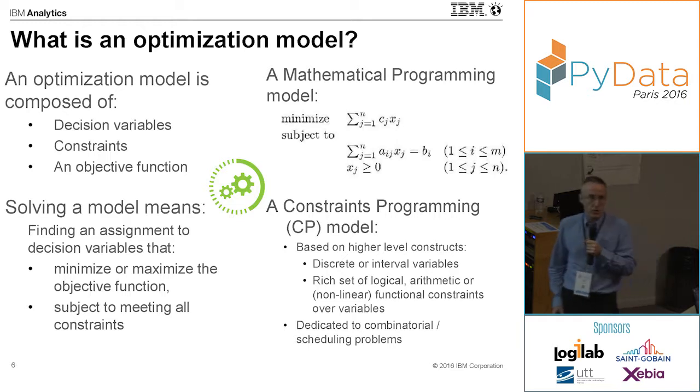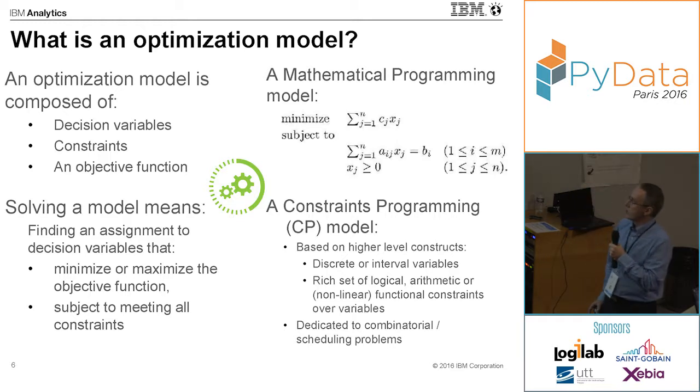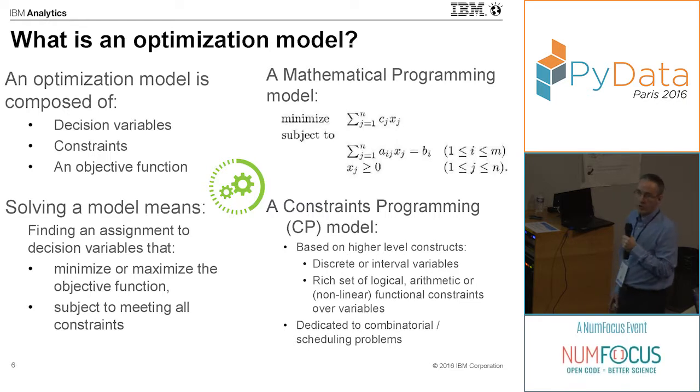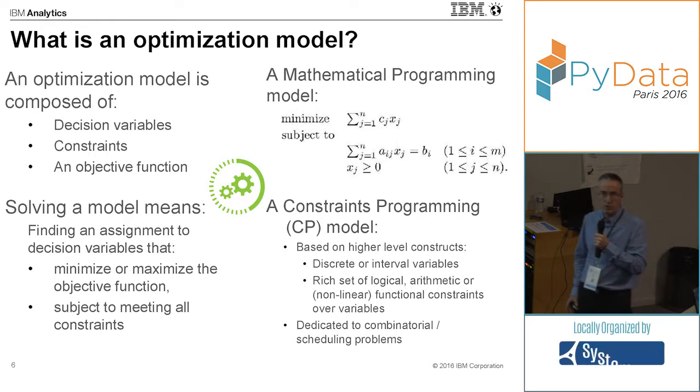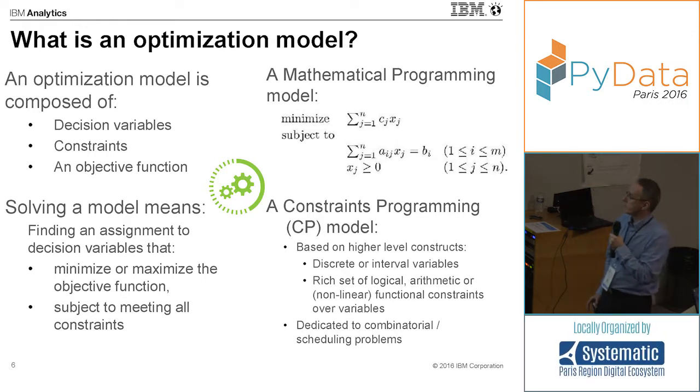The second technology, which is called constraint programming, originates more from the field of artificial intelligence. It's a bit more recent, and it does not have the same formal background as mathematical programming, but it's used a lot, and it's very efficient for some classes of problems, especially for combinatorial problems and for scheduling problems.